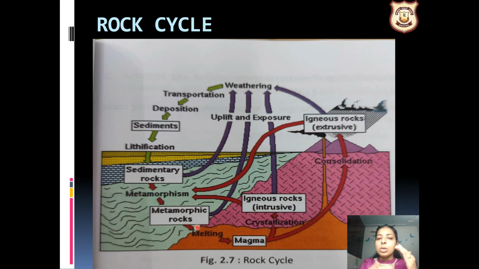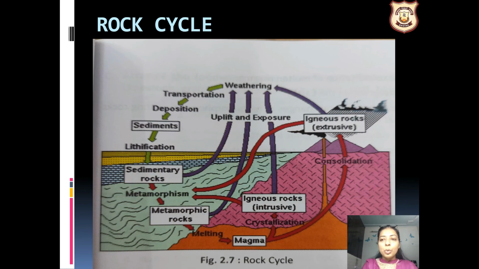Even sedimentary rocks can move forward to the metamorphic, or it can get back into the sedimentary rocks because of the weathering or the erosion of the rocks, right? So that is why this is called a rock cycle, जहाँ पे नई rocks बनती रहती हैं, पुरानी टूटती रहती हैं, hard होती रहती हैं, and this process just keeps on going. That is why we call it a cycle.